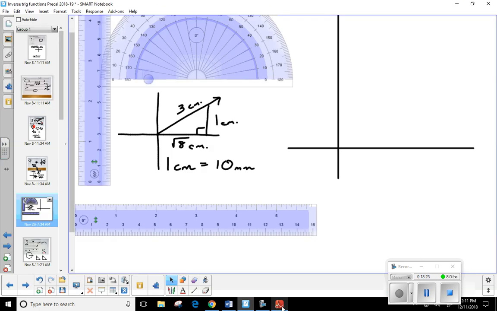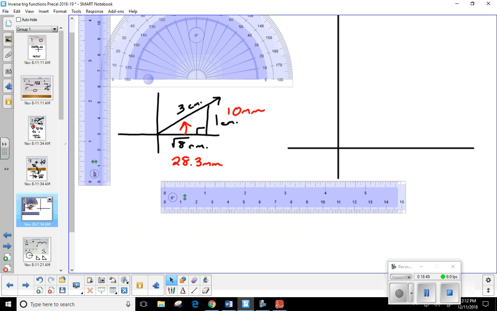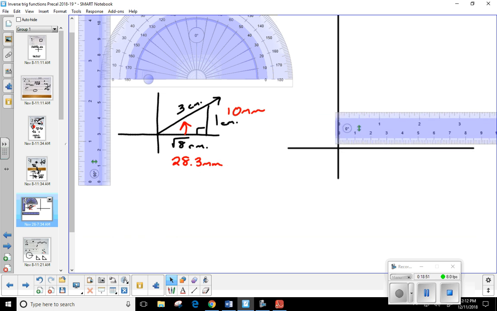Okay. So I want to make this 28.3 millimeters. Remember, 1 centimeter was how many millimeters? Make this 10 millimeters. We don't have to worry about the hypotenuse because we're going to actually measure that angle and see what we get. So I'm going to use the ruler over here and let's see how close we get. So horizontally, I need 28.3 millimeters. So I'm going to move my ruler over.